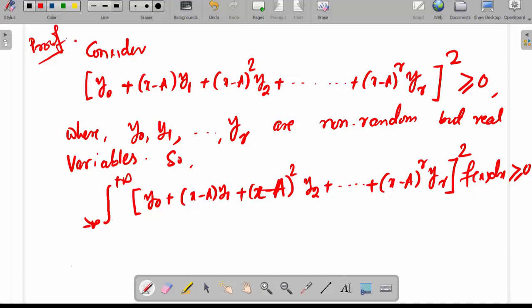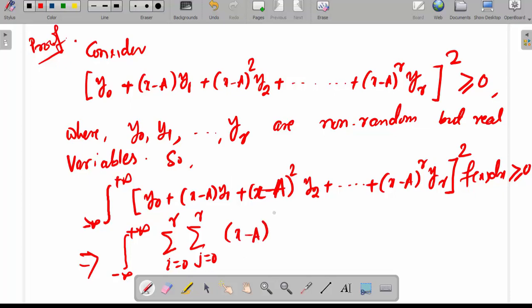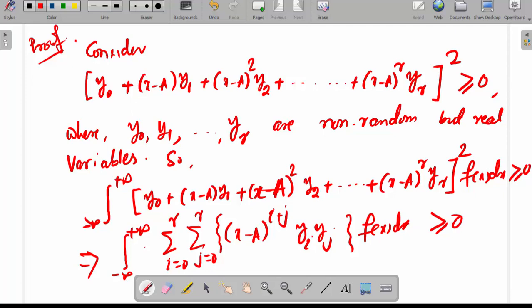Now this implies the integration over minus infinity to plus infinity, summation i equal to 0 to r, j equal to 0 to r, x minus a to the power i plus j, yi yj into fx dx, is greater than or equal to 0.